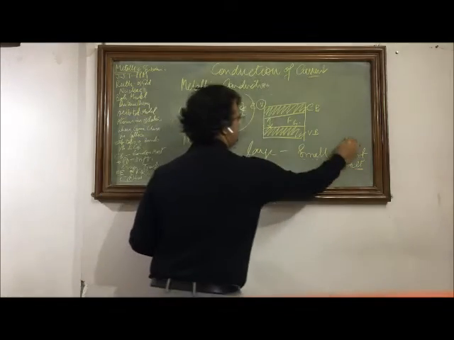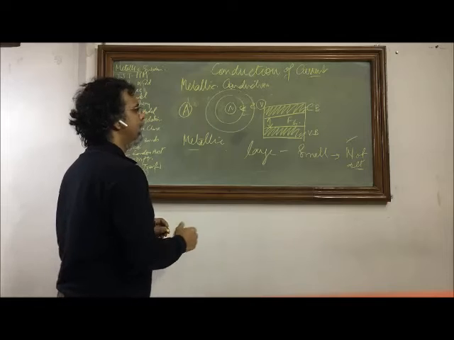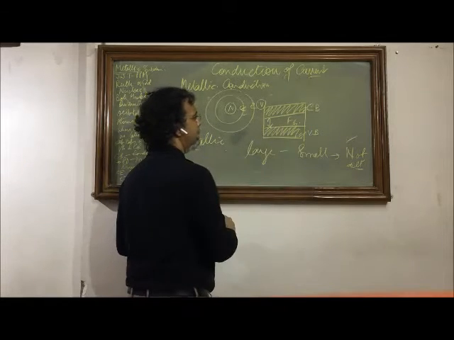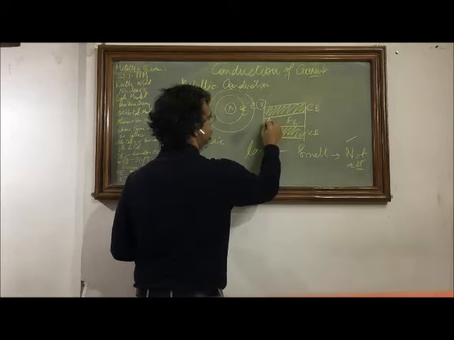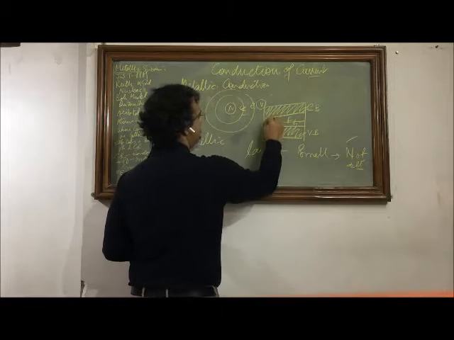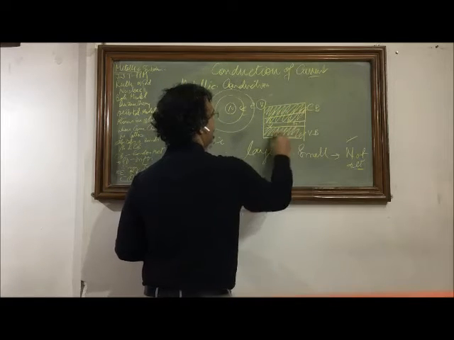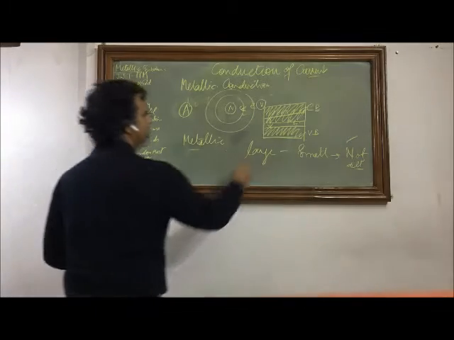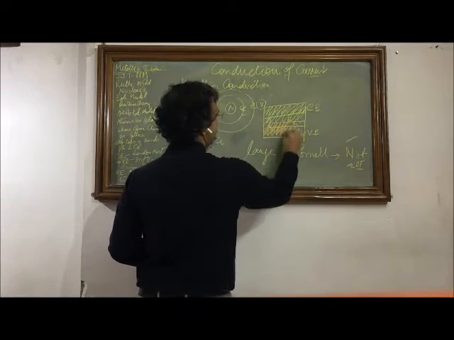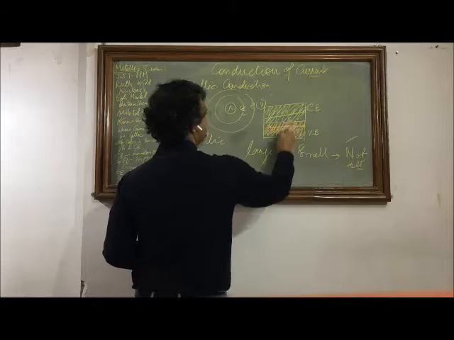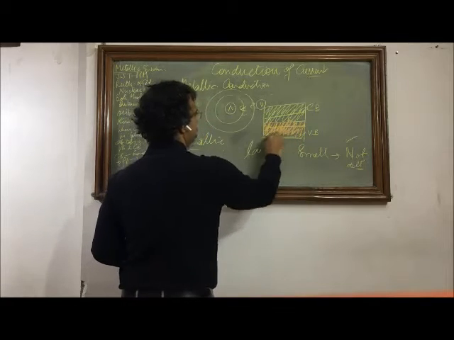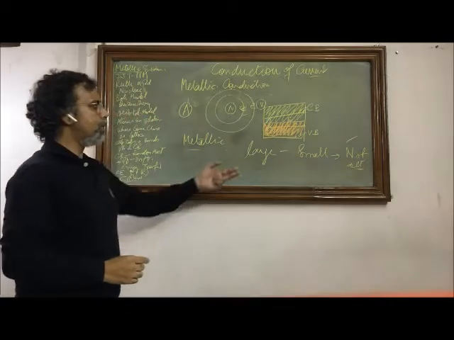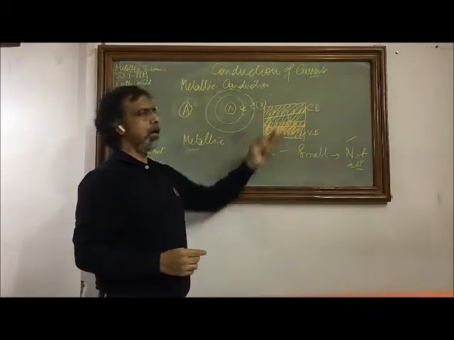So this one is a case of a metal. In a metal, we will find that there is no forbidden gap and these two bands overlap. This is your conduction band and this is your valence band. So as such, there is no division, which means the valence band electrons can easily enter into the conduction band.